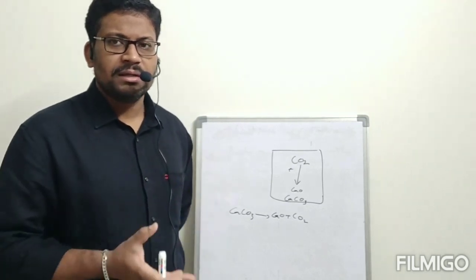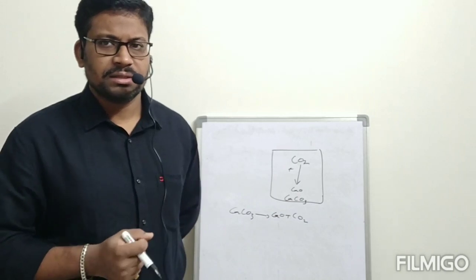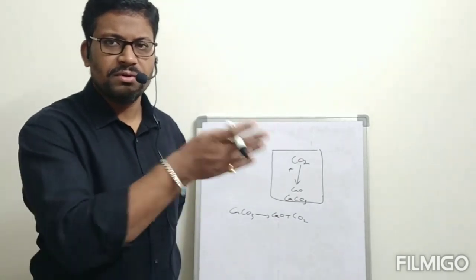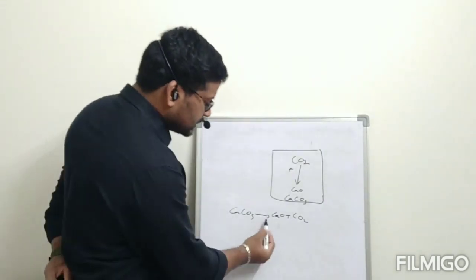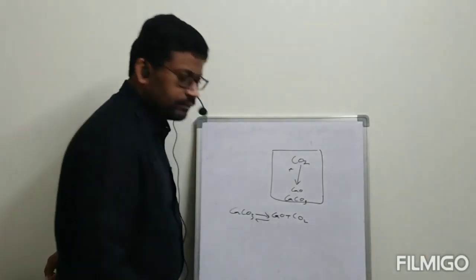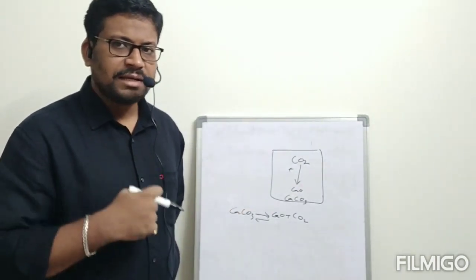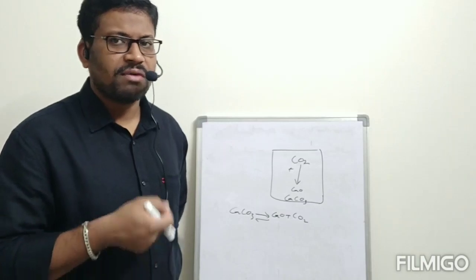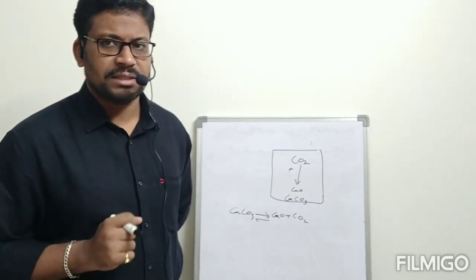If it is an open container, the carbon dioxide can escape, and then it is unidirectional, meaning one direction, forward. A reversible reaction is represented by a double arrow, showing forward direction and backward direction. Reactants to products is called the forward reaction. Products to reactants is called the backward reaction.